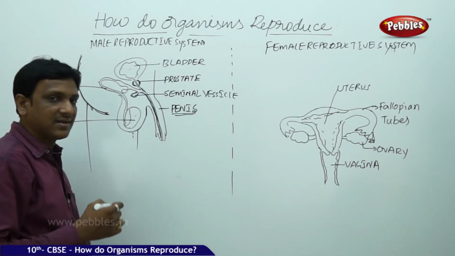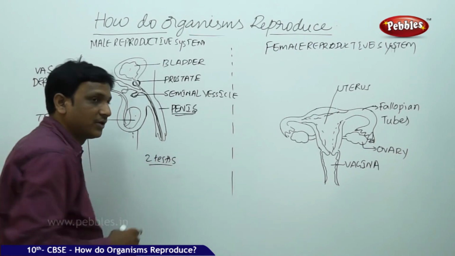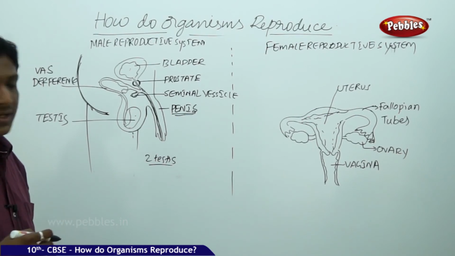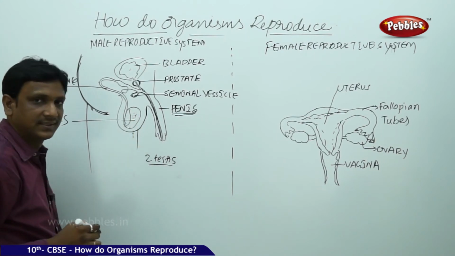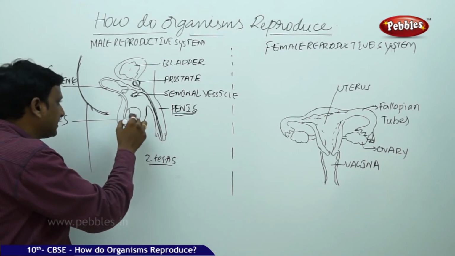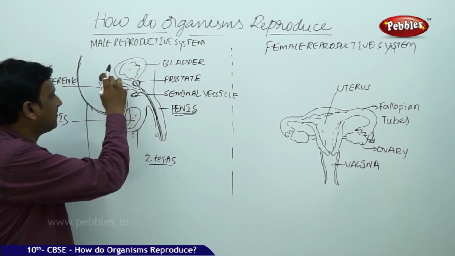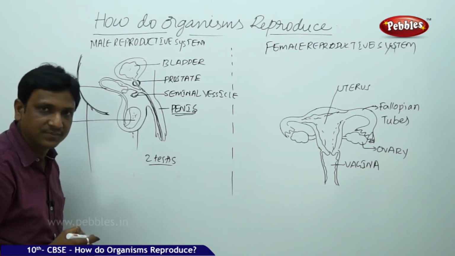Males have a pair of testes, two testes, in which the production of male reproductive cells takes place because of the hormone testosterone. So where are the germ cells produced? Male germ cells are produced in the testis. These male reproductive cells are collected by this tube called the vas deferens, which collects the sperm cells.